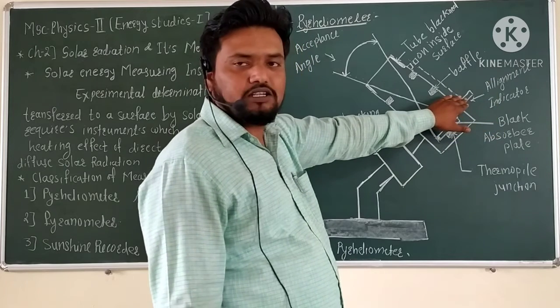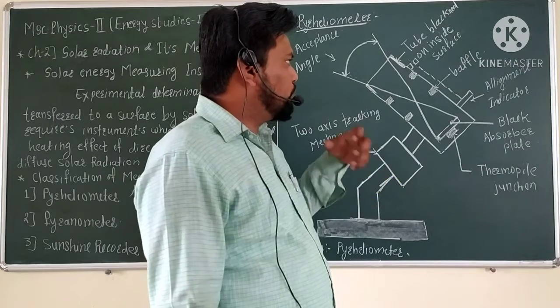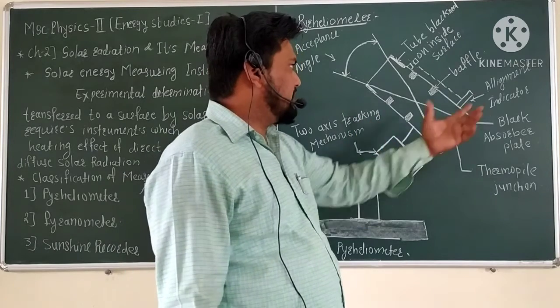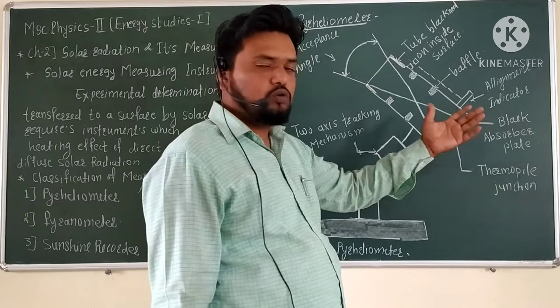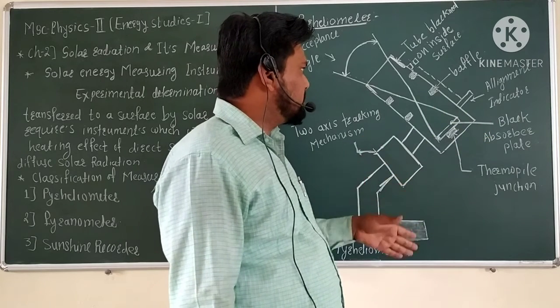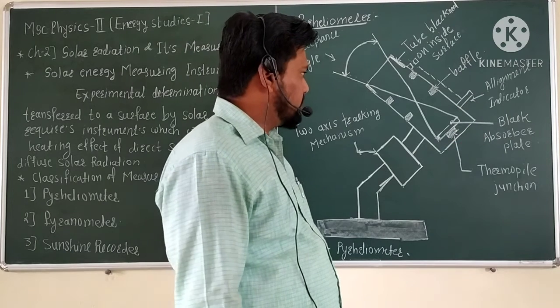The indicator helps show the alignment, or the direction from which the rays are incident on the instrument.